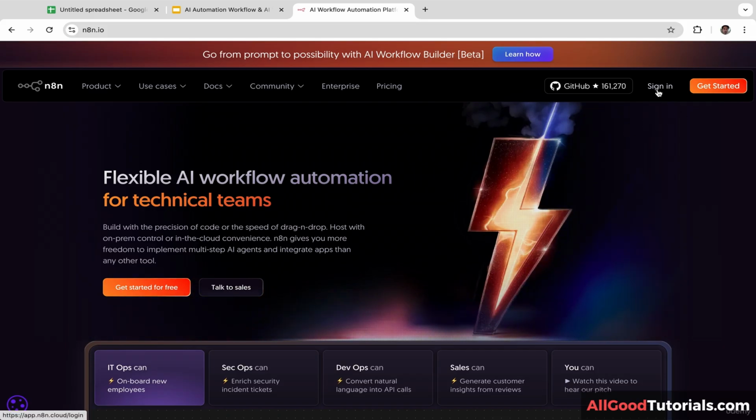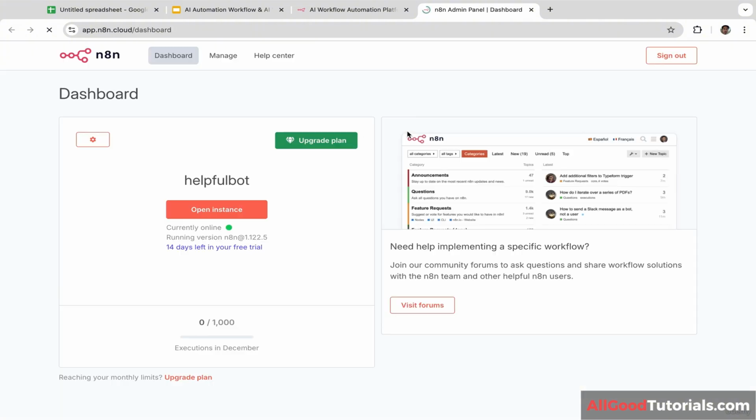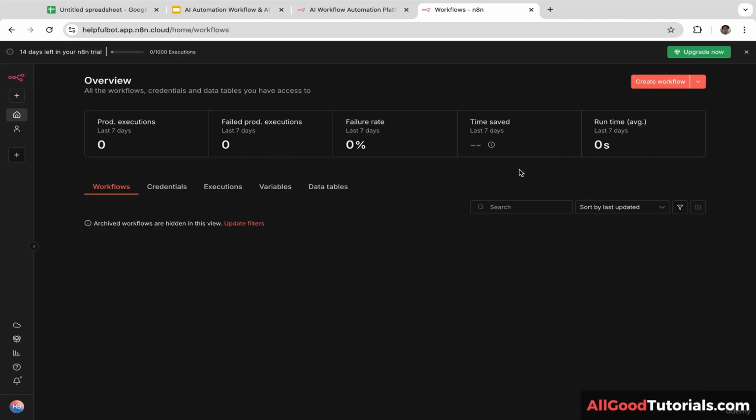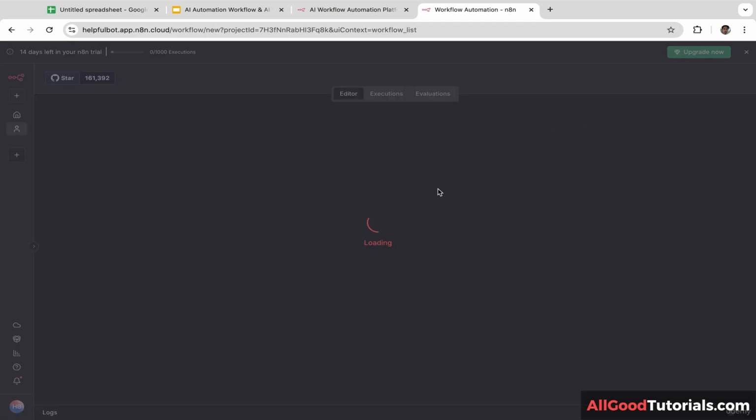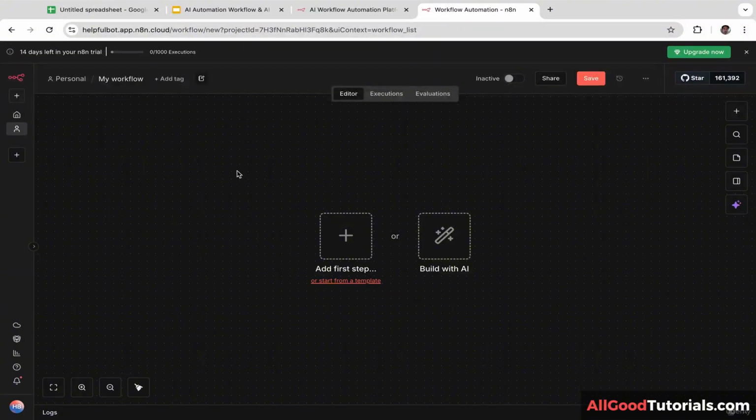trial. And let's click this. And I'm going to log in using my Gmail account, and let's click open instance. And I will get redirected to my dashboard. Okay, here we go. And let's click create workflow. As you guys can see, we get redirected to the editing page.